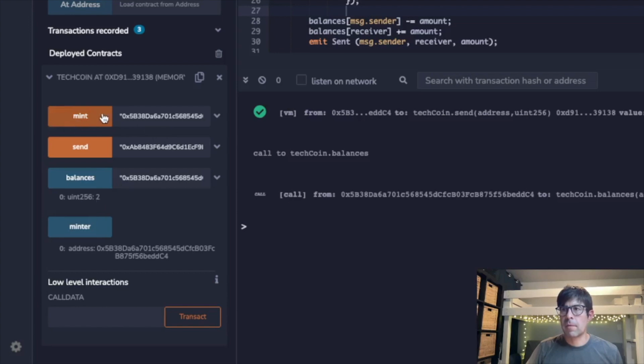So 5 minus 3 is 2. So let's go ahead and click on the minter. And this shows which address is the minter, so the sender essentially, which was that original address, and this value here matches that.